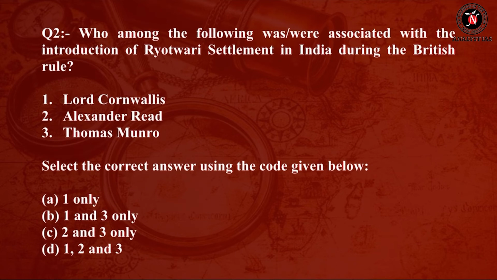So question number 2 is, who among the following were associated with the introduction of Ryotwari Settlement in India during the British rule? Number 1, Lord Cornwallis. Number 2, Alexander Red. Number 3, Thomas Munro. Select the correct answer using the code given below.